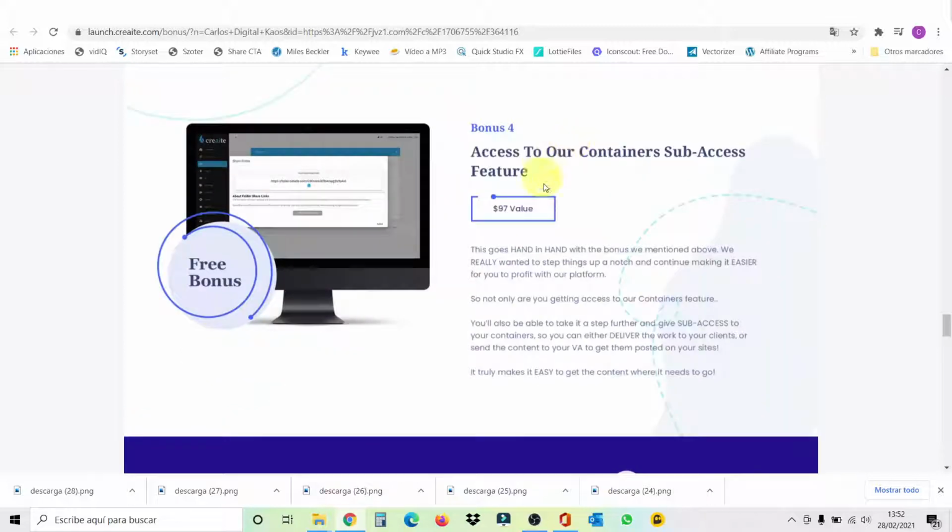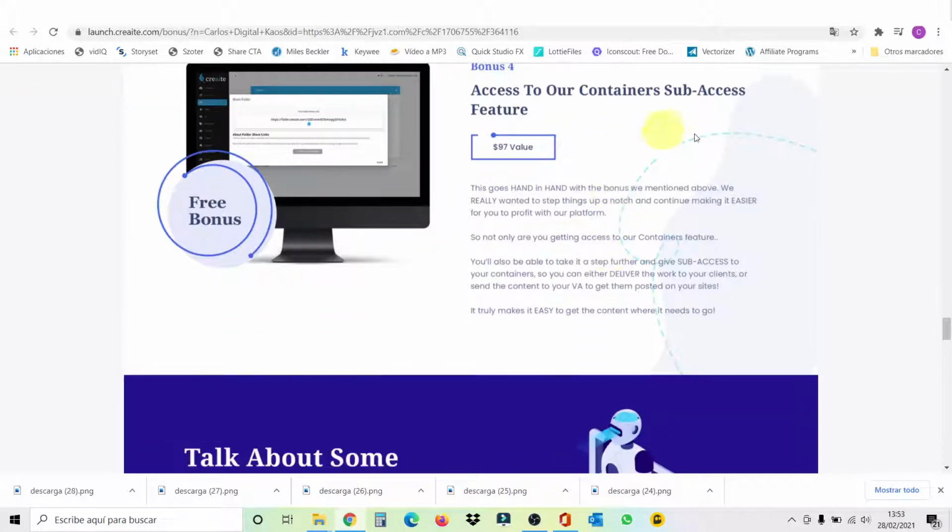And finally, bonus number four is access to the container sub-access feature. This has a value of $97. This goes hand in hand with the bonus mentioned above. Why? Because with this one, you can give access to someone else. Let's say you don't post directly to your customer's page, you just give them the content you created. With this one, you can give them access so they can access the content directly from your Create application without you having to send them the content. So you create a sub-access and they will be able to access it. Fantastic, and those are my bonuses.